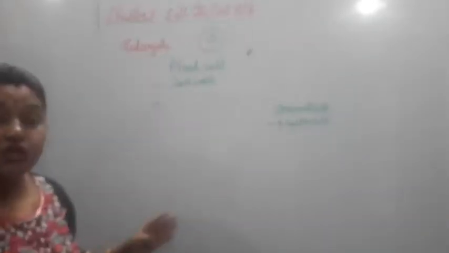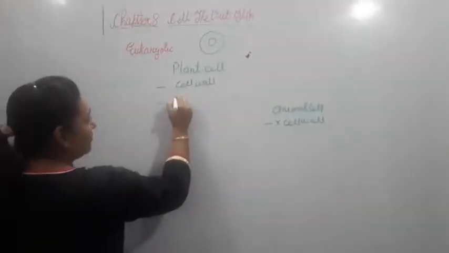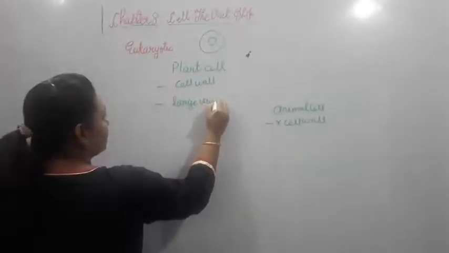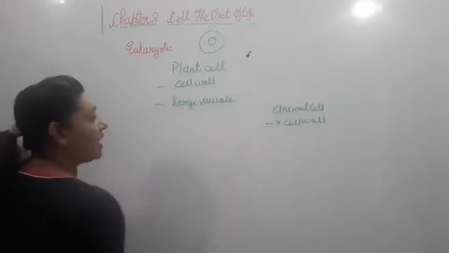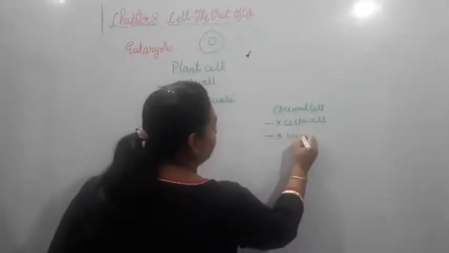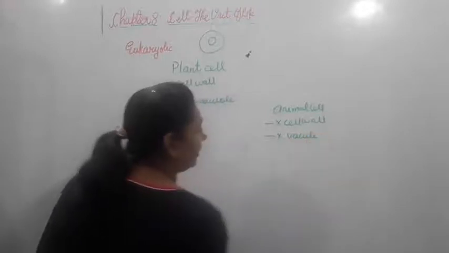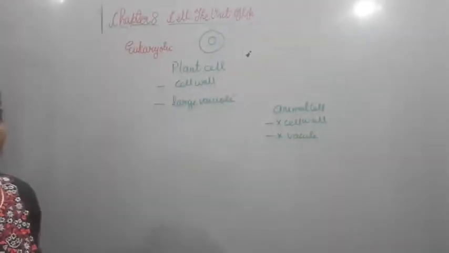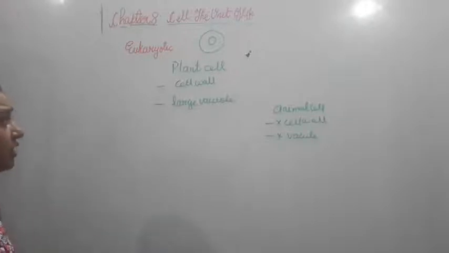A large vacuole is present in plants, but this large vacuole is not present in the animal cell. Whereas all the rest of the organelles which you see are present in both plant cells and animal cells. These are some basic differences between the plant cell and animal cell.